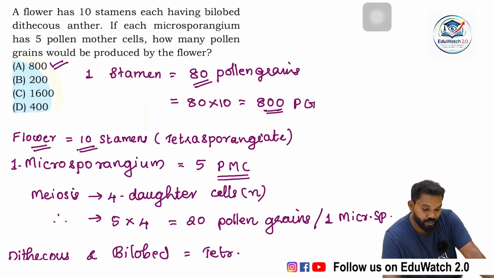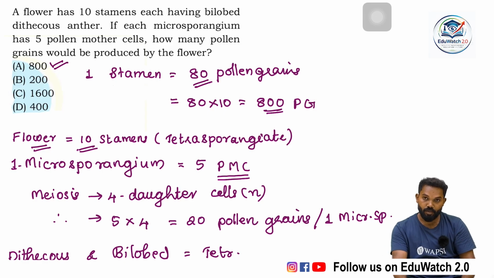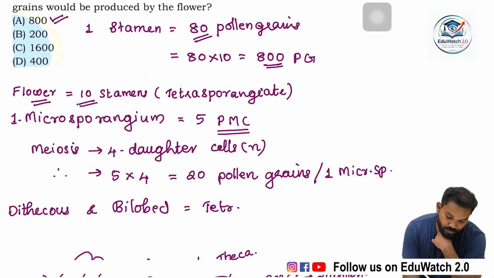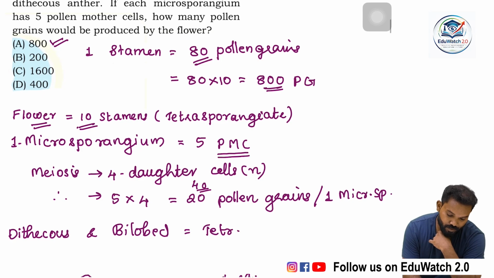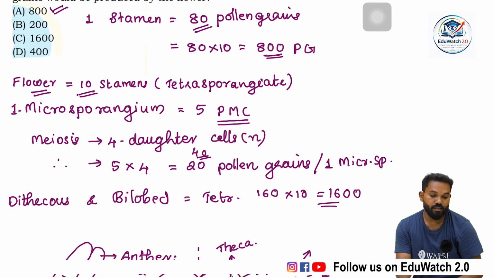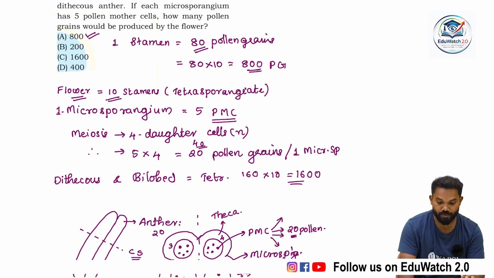If a flower has 10 stamens, tetrasporangiate, with 10 pollen mother cells in each sporangium, then there are 40 pollen grains each, 160 pollen grains in one stamen, into 10 is 1,600. Clear? Answer is 800, option A.